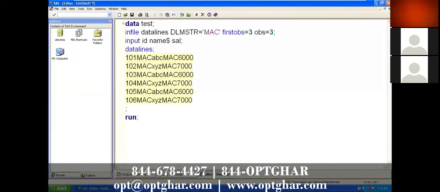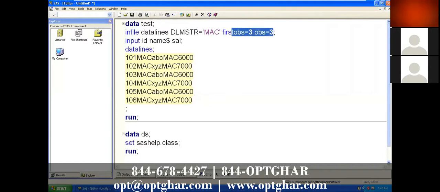When you use these two options in the infile statement, they should not be in brackets. But when you want to use these two options when creating a data set from an existing SAS data set like SAS.class, these two options are related to the infile statement, right?